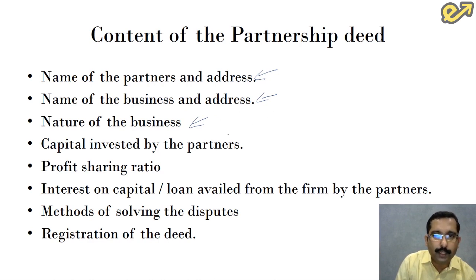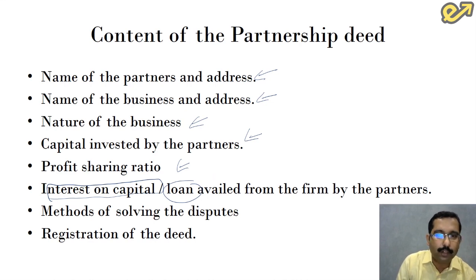Followed by capital investment by partners. What is the capital that each partner has brought in? Profit sharing ratio. Profit sharing ratio is the amount of profit that the business earns, in what ratio are they distributing it amongst the partners. If it is not mentioned, then it is assumed that it is equal sharing of the profits. Next point is interest on the capital that is invested by the partners. Will the business pay any interest on the capital that they have brought in? Or if they want to avail loan, what is the interest that the business charges on the loan that they are availing from the business, that is the partnership firm.